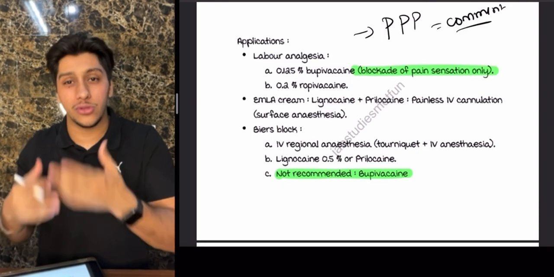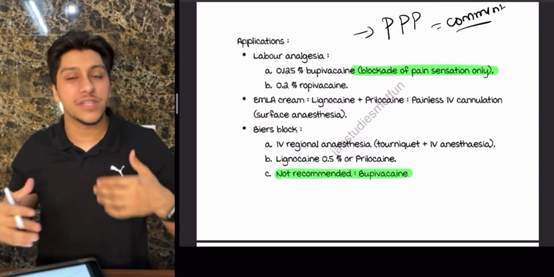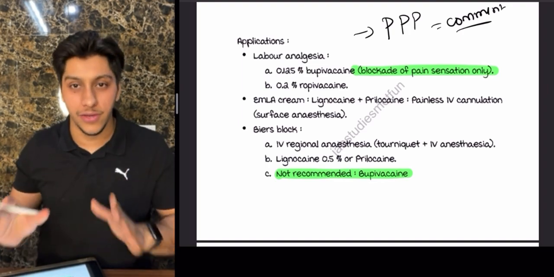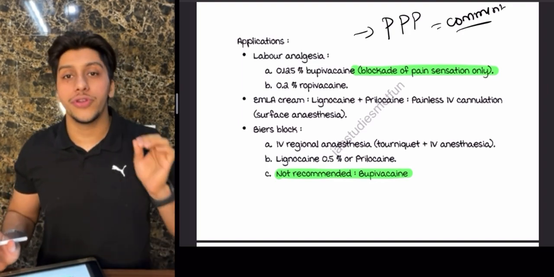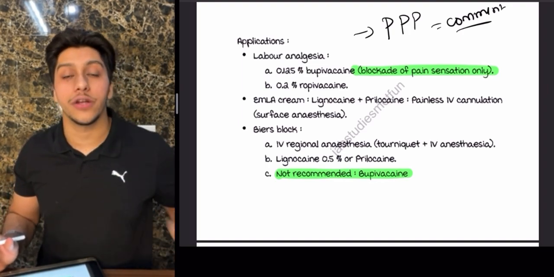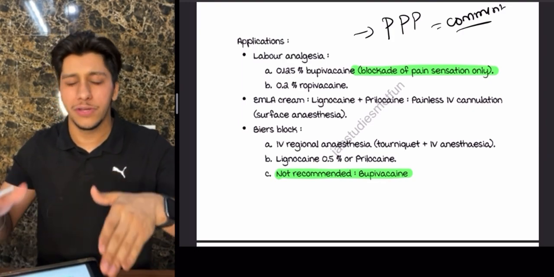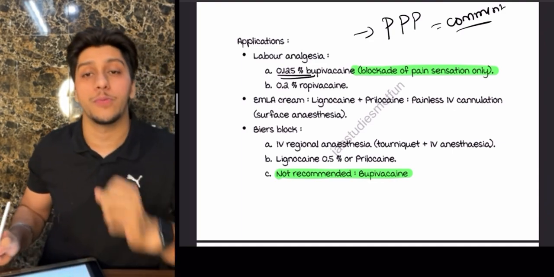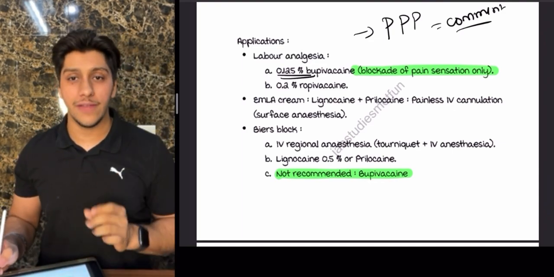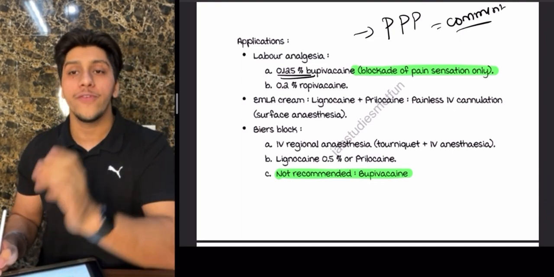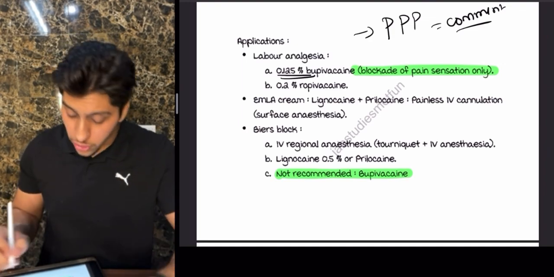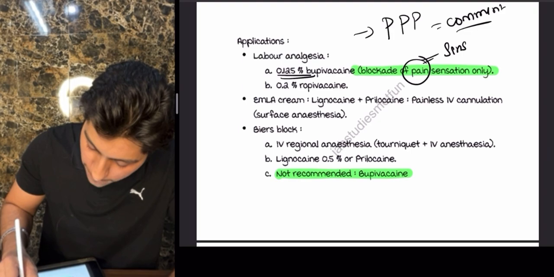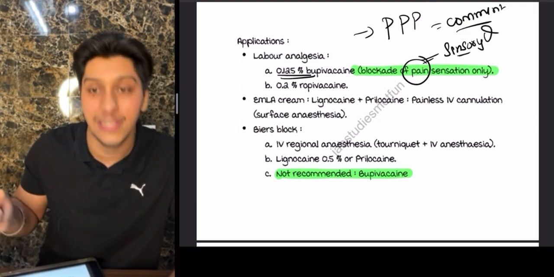I'll talk about the patho which I want to talk about is, if the mother is feeling too much pain, they will not be able to push, which is one of the factors. Now, if you want to reduce the pain, we want to reduce the sensory control, not the motor, otherwise the mother will not be able to push. So for that, we are going to give a low dose of bupivacaine, 0.125% bupivacaine, which will block only the pain sensation. So pain sensation is basically sensory block, not motor block.